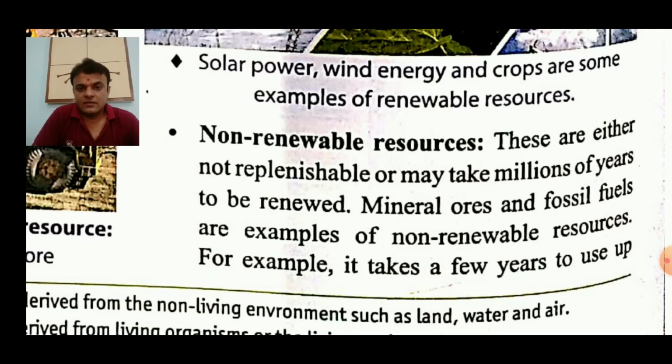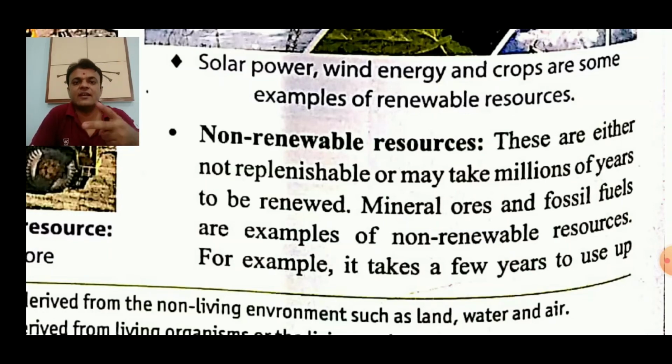Or the other aspect of the definition is that they are renewable but may take not 1 year or 2 years or hundreds or thousands of years or even lakhs of years, but millions of years to be renewed.